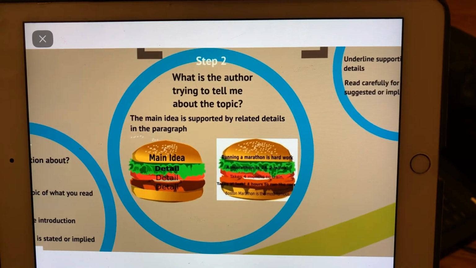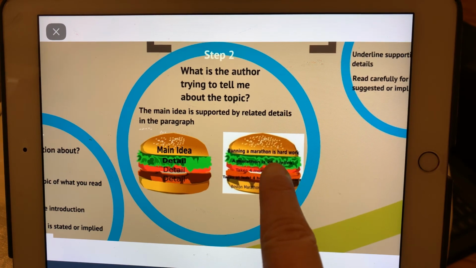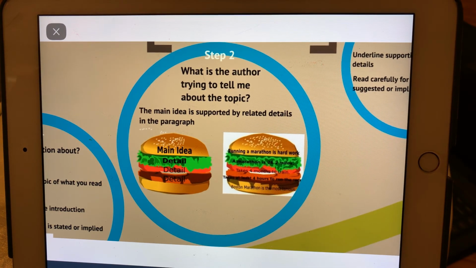Okay, as we continue to go on, step 2 in the main idea is, what is the author trying to tell me about the topic? It says the main idea is supported by related details in the paragraph. You can see the hamburger. You got your main idea and your 3 details. This one right here says running a marathon is hard work. A marathon is 26.2 miles. It takes 4 months to train. It takes at least 4 hours to run the race. And the Boston Marathon is the most famous, okay? So you have your main idea at the top and your 3 details about running a marathon being hard work.